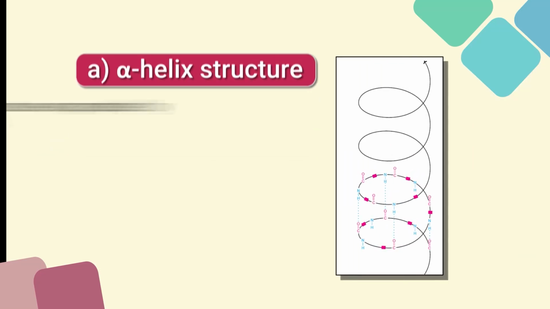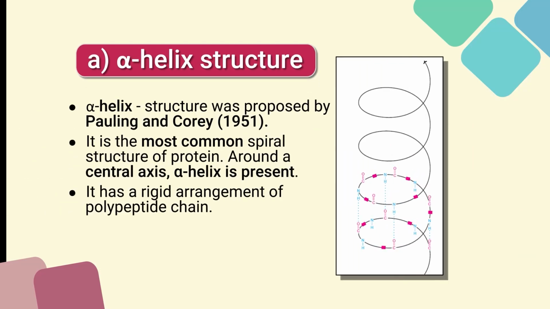The alpha helix structure was proposed by Pauling and Corey in 1951. It is the most common spiral structure of protein around a central axis. It has a rigid arrangement of the polypeptide chain.